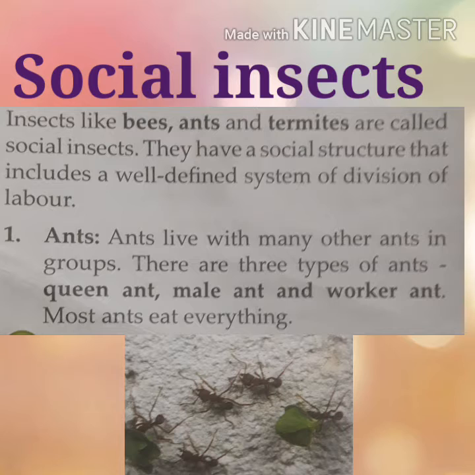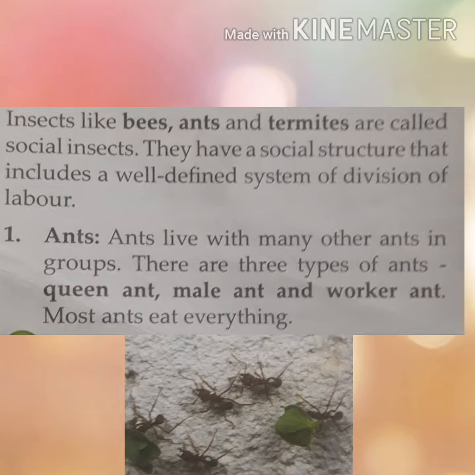First example is ants. Ants live with many other ants in a group. They do not live alone. There are three types of ants: queen ant, male ant, and worker ant. Most ants eat everything. You all listened to the story of ants also, and what did we learn? Hard work.